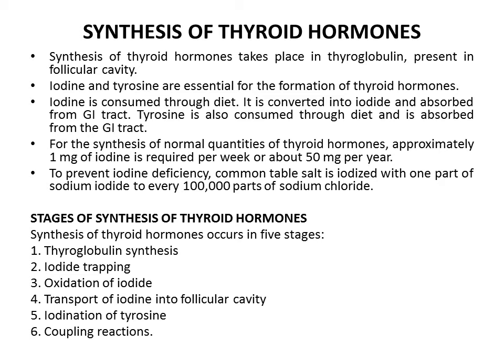Tyrosine is iodized first into monoiodotyrosine and later into diiodotyrosine. Monoiodotyrosine and diiodotyrosine are called iodotyrosine residues. Last stage is coupling reaction. Iodotyrosine residues get coupled with one another. The coupling occurs in different configurations to give rise to different thyroid hormones.